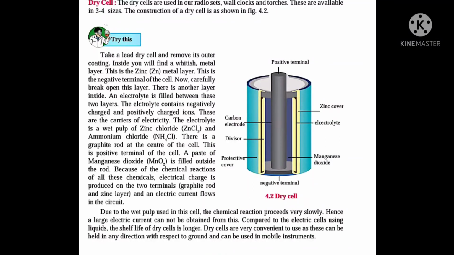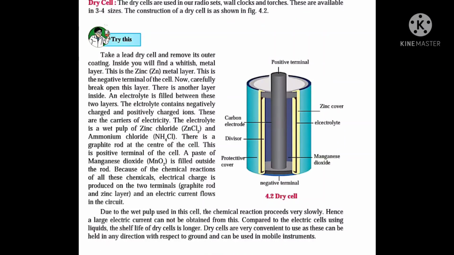After this, the next chapter, the last chapter, is chapter number 4, that is current electricity and magnetism. In this chapter, you have to learn the definition of potential difference and electric current. After that, there are different types of cell that you have to learn. The first type is the dry cell. The construction of the dry cell, the diagram of the dry cell and the uses of the dry cell. These 3 points belong to the dry cell. All these 3 points you have to clear and memorize, and go through them.